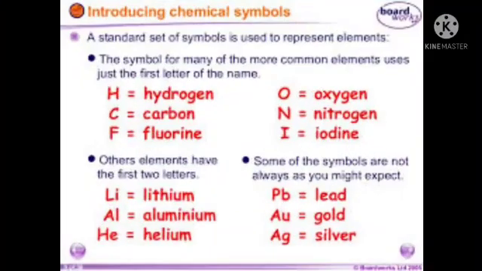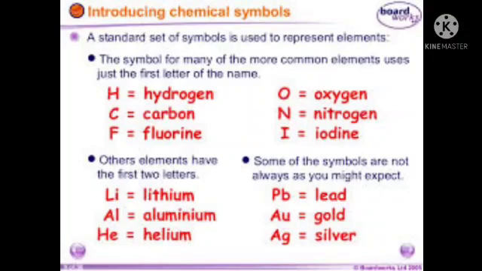Now, 118 elements have been discovered. Many elements occur naturally on earth. However, some are created in laboratory by scientists. How to write the element symbols already you learned in previous class. Some symbols of elements you learned: Greek symbol, alchemist symbol, Dalton symbol, Berzelius symbol, present system. Now, how to write the elements name and symbol?